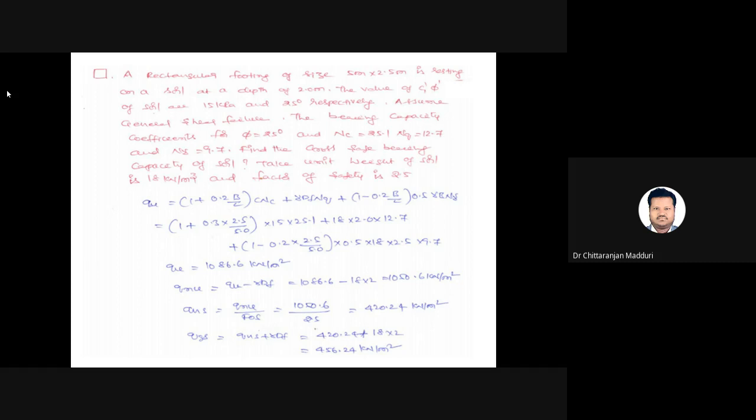By substituting all the values in the above equation, the ultimate bearing capacity equals 1086.6 kilonewton per meter square. Net ultimate, that means without considering the self weight above the foundation, we get 1050.61 kilonewton per meter square. Net safe, after taking the factor of safety, the net safe bearing capacity equals 420.24 kilonewton per meter square. Next, the gross safe bearing capacity, by considering the self weight of the soil above the foundation, we get 456.24 kilonewton per meter square.